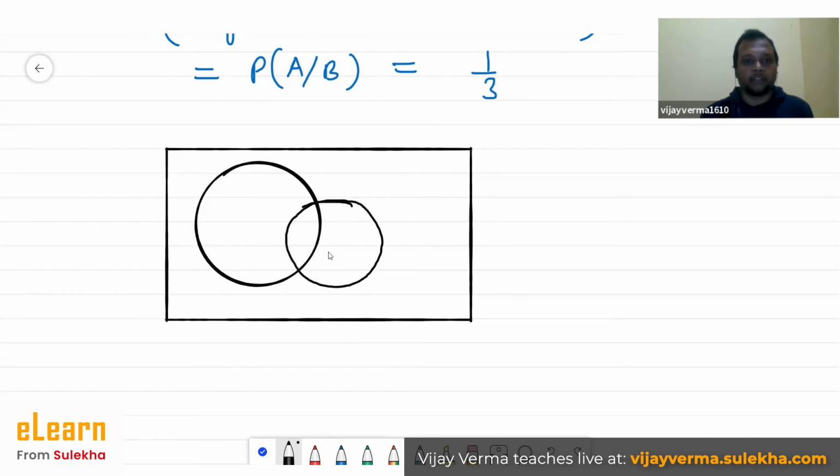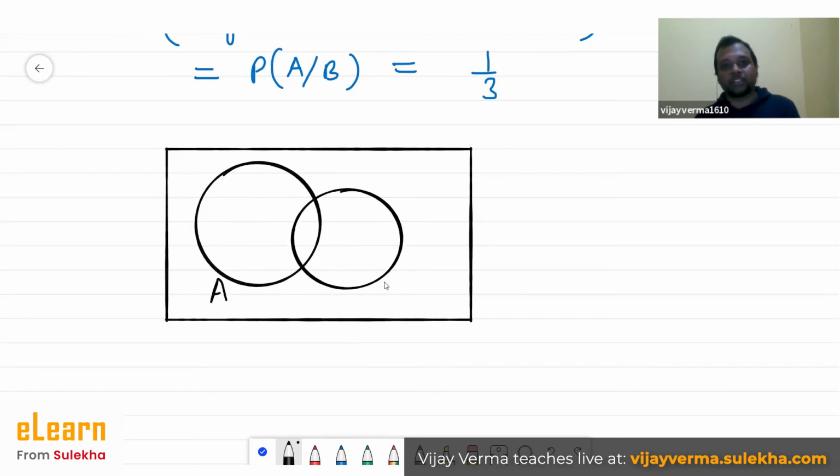Let's say this bigger circle is event A, this smaller circle is event B. It doesn't matter which is bigger or smaller, it doesn't matter at all.